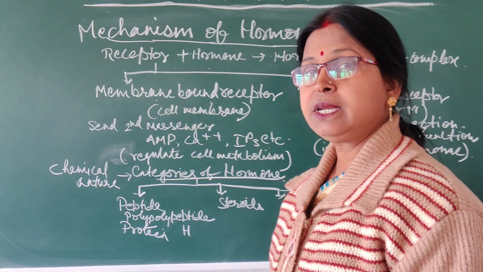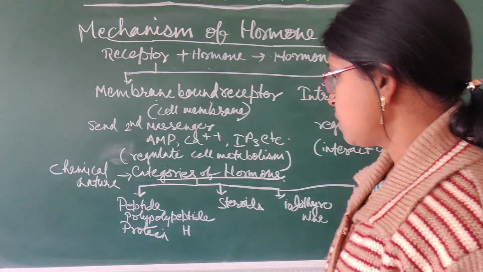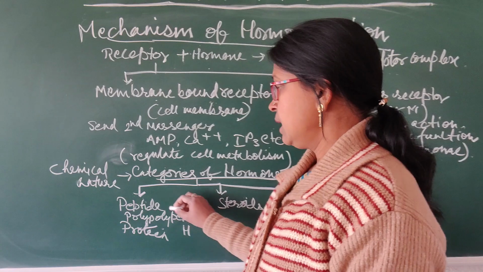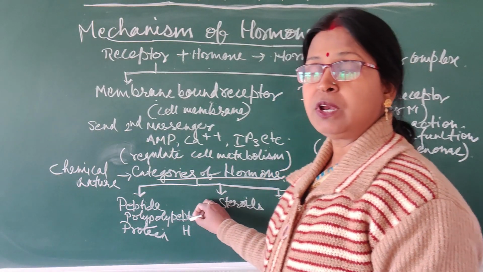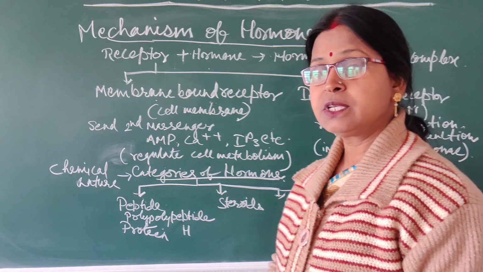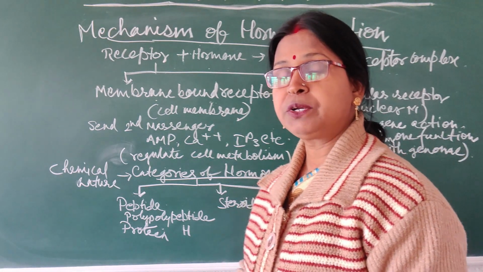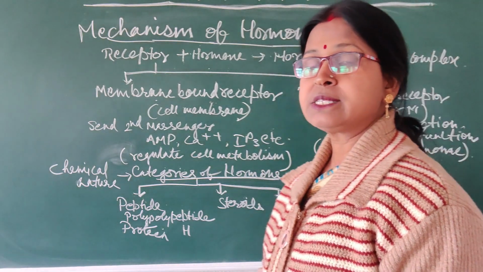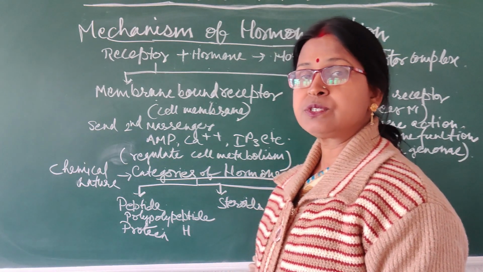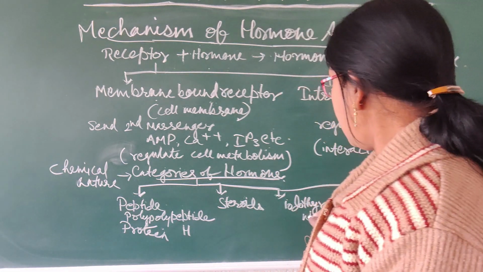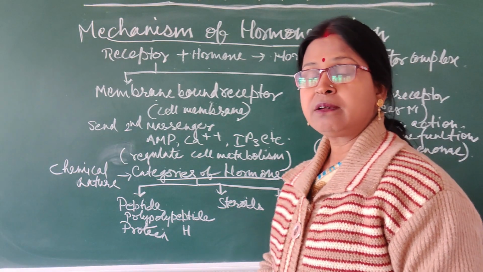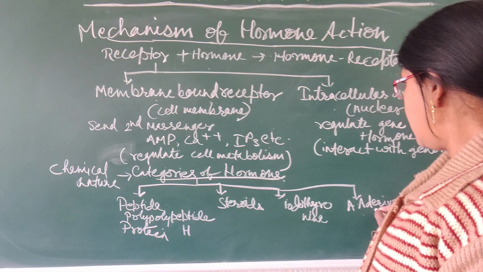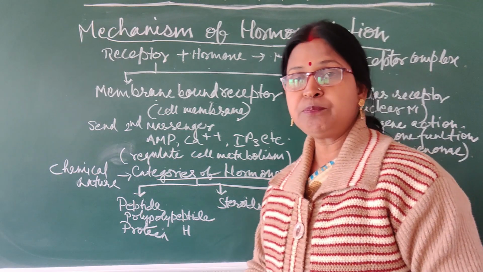Depending upon the chemical nature, there are different types of hormones. They are categorized into different types. There are mainly 4 types of hormones. First is the peptide or polypeptide hormones or protein hormones. Some examples of these are all the pituitary hormones, hypothalamic hormones, etc. Second type of hormones are known as steroids like progesterone, testosterone, etc. Then iodothyronine is the third category, that is all the thyroid hormones. And the fourth type is amino acid derivatives, for example epinephrine.